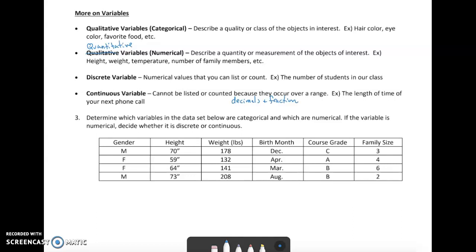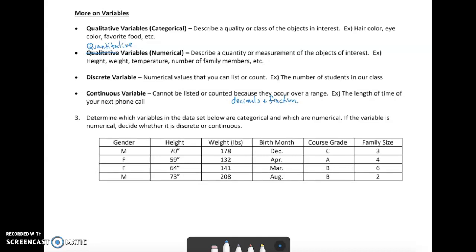For example, the length of time of your next phone call. So as precise of a timing device as you have, you could time it down to the second or the millisecond or the nanosecond. So you can time these down to very tiny little decimals or fractions, and that's what makes it continuous. I can't write out all times because there's always a smaller little fraction or decimal that could be found.